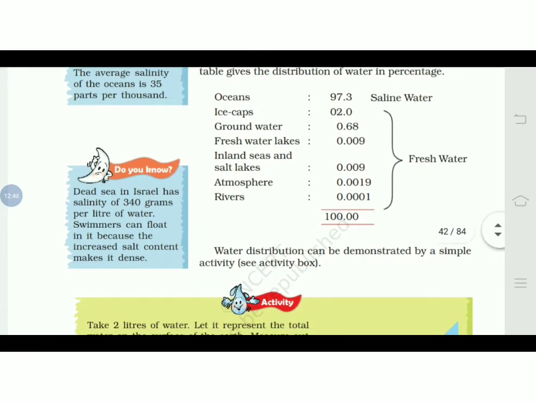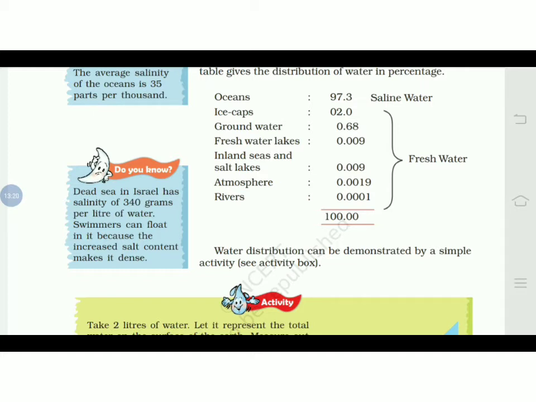Do you know, the Dead Sea in Israel has a salinity of 340 grams per liter. Swimmers can float in it because the increased salt content makes it dense. So the water becomes denser when the salinity is more. Generally, because the water becomes dense, we cannot sink.